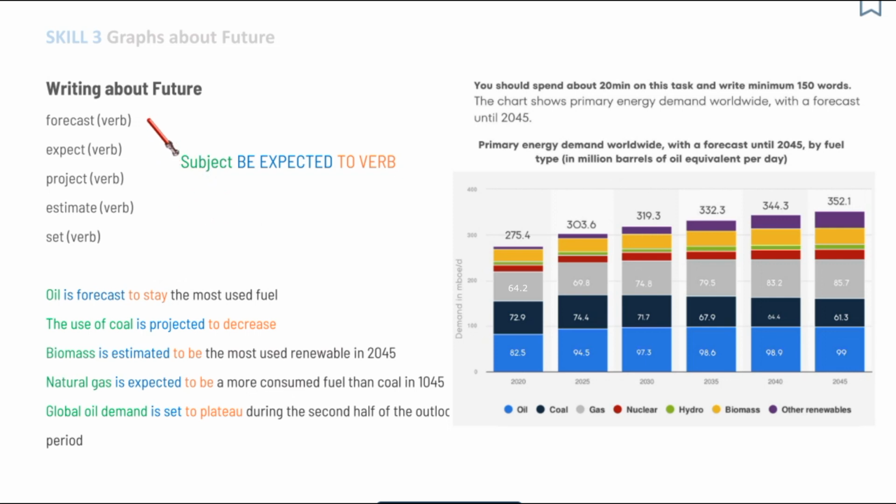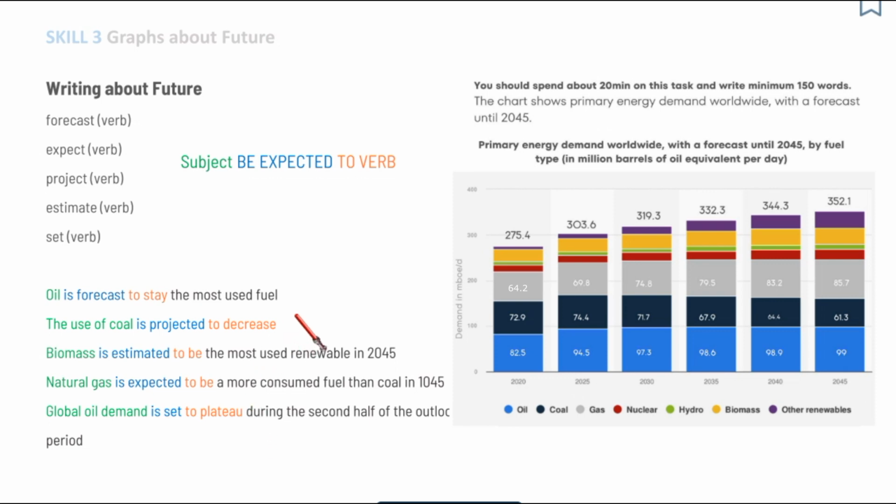Then we will use one of our verbs in passive: is expected, are expected, was expected, you got it. And finally, we will use the verb in infinitive. So to plus verb, like to stay, to decrease, to be, to plateau.